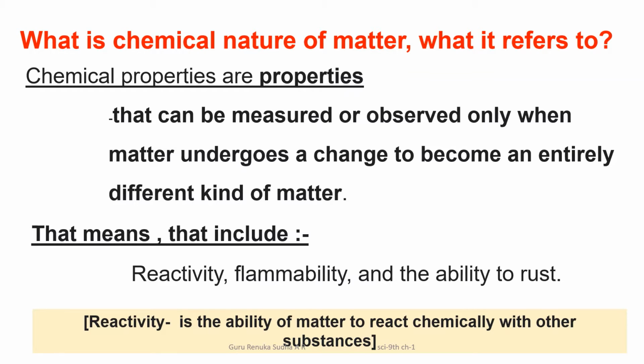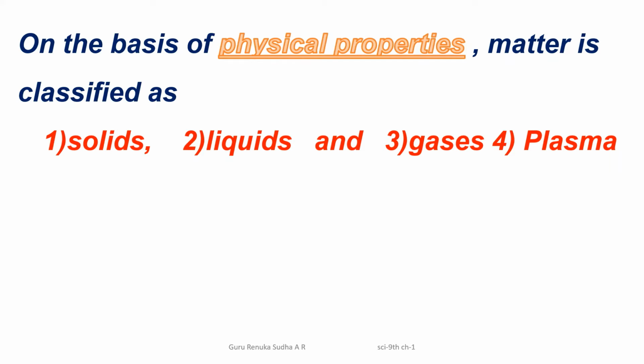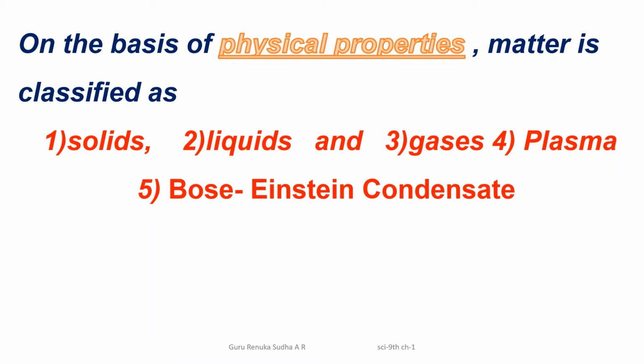Next, children, after knowing about these physical properties, our modern scientists classified the matter as solids, liquids and gases, along with the plasma state and also a fifth state. They also discovered the Bose-Einstein condensate. Later we are going to discuss plasma and also Bose-Einstein condensate.